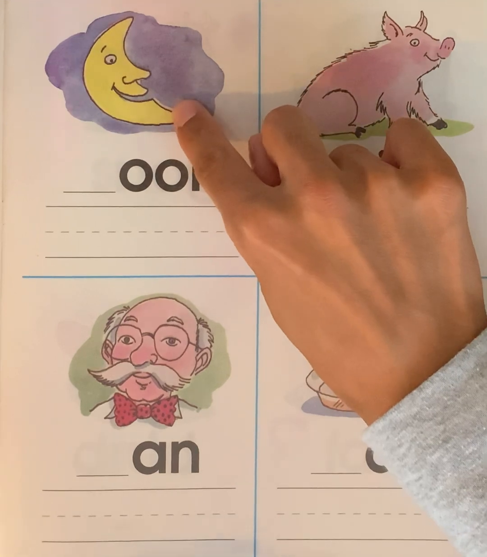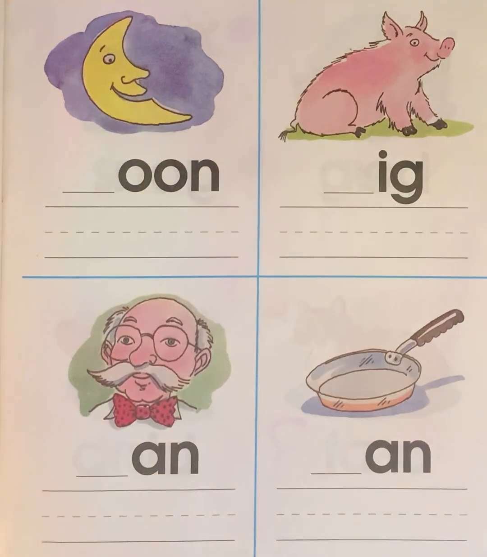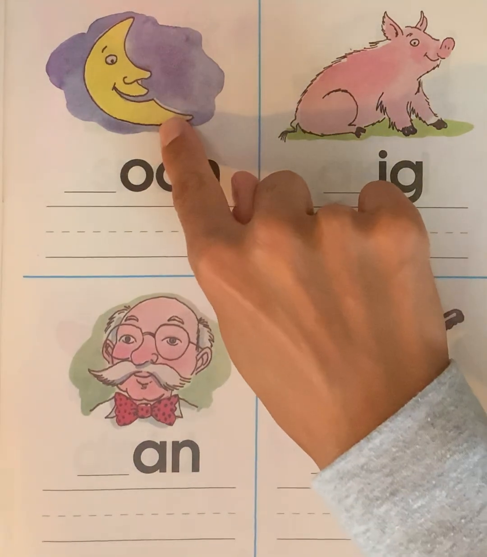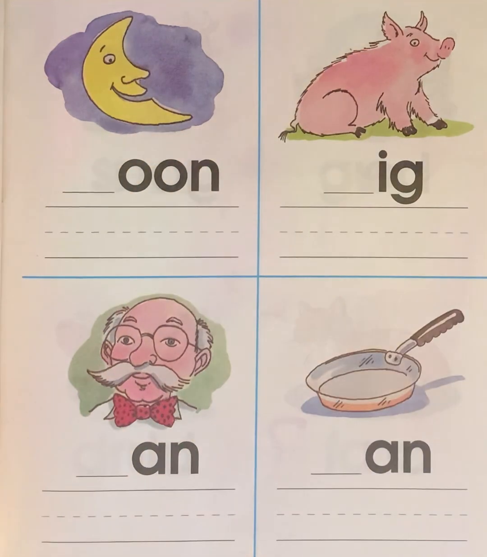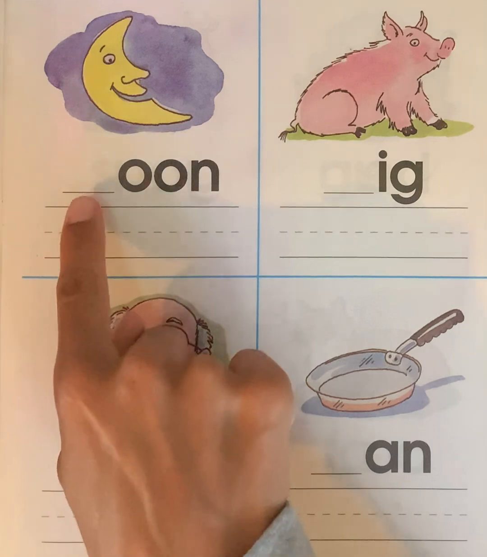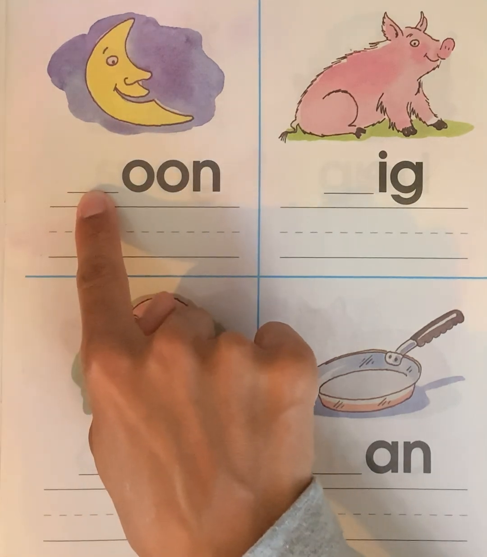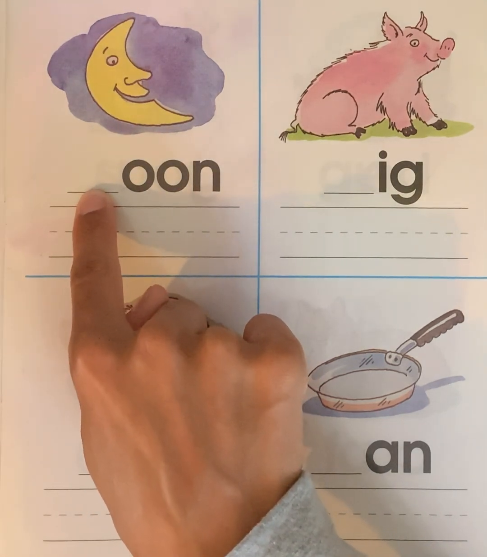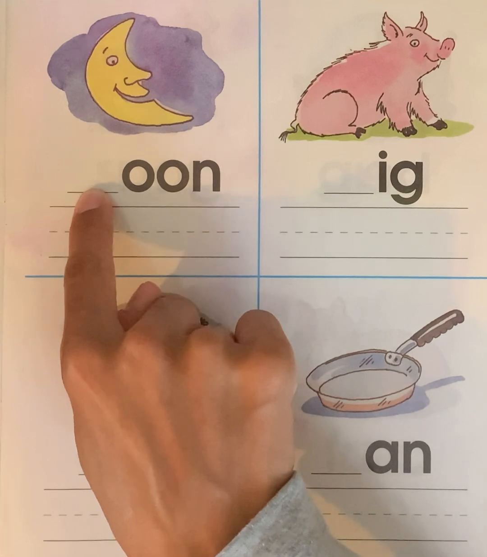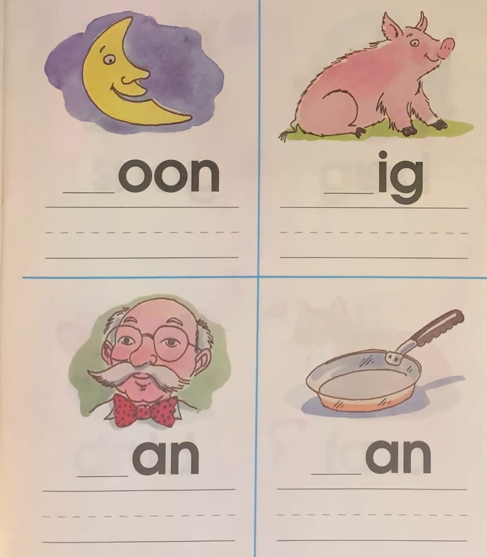Do you know the name of this picture? This is a moon. Can you say the word moon? Good. Now, what beginning sound do you hear in the word moon? What letter makes the sound? The letter M or P?